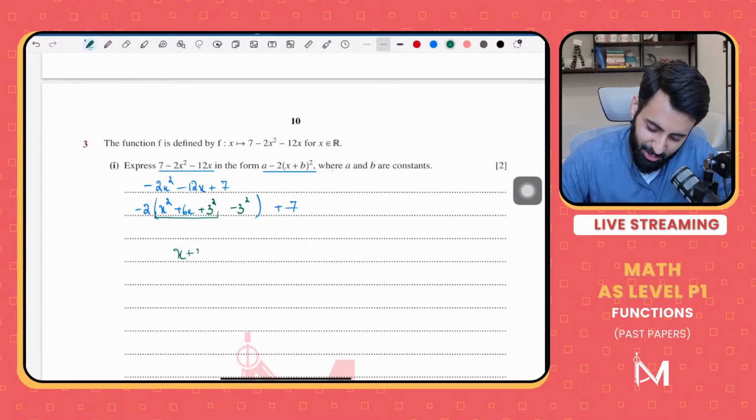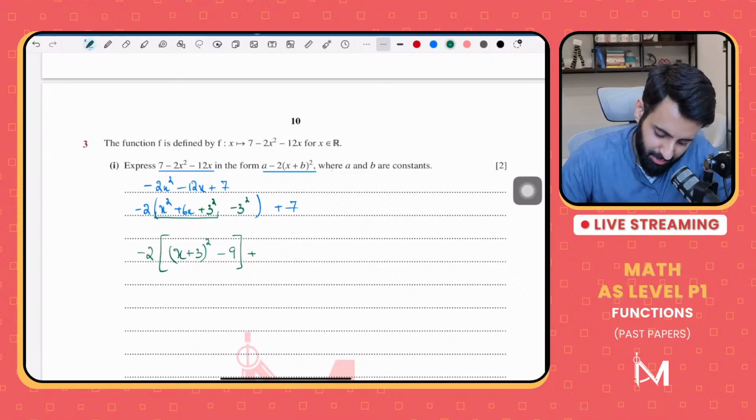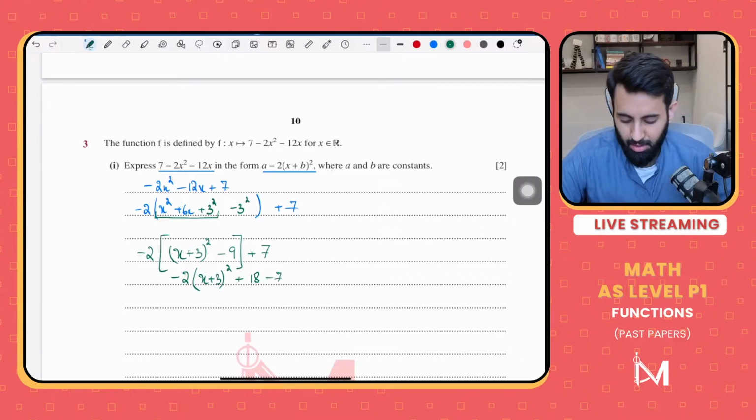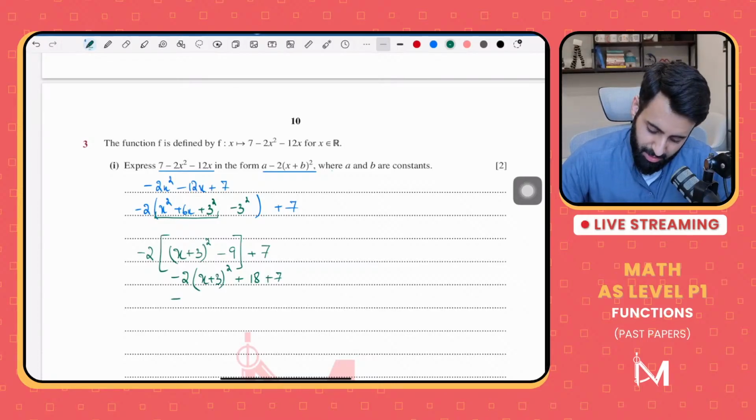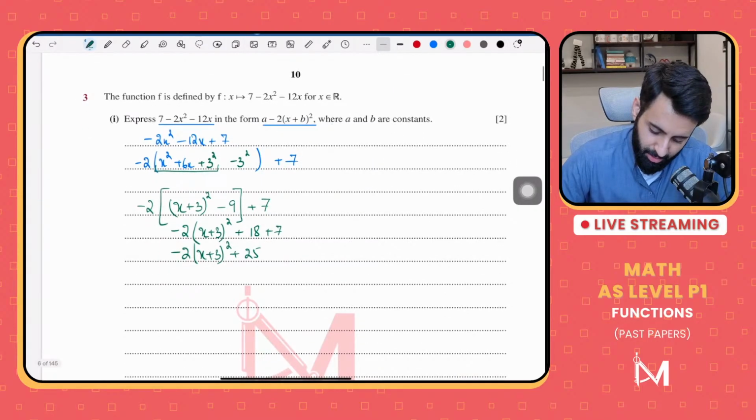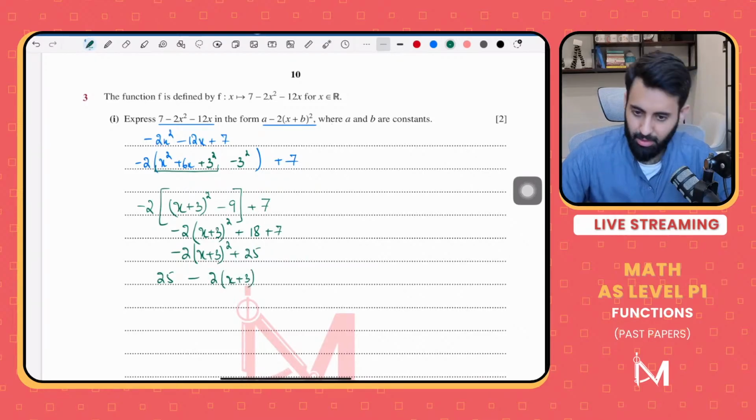So x plus 3 the whole thing square and then minus 9. Don't forget that outside there's a minus 2 waiting, and don't forget that on the other side there's a plus 7 waiting. So that means what does this look like? This looks like minus 2 into x plus 3 the whole thing square plus 18 minus 7. Now what's 18 minus 7? That is 11. Actually, no, wait, it's 18 plus 7. Yeah, so that's 25. So minus 2 into x plus 3 the whole thing square plus 25. Now let's just write it the way the question wants. That's 25 minus 2 into x plus 3 the whole thing square.